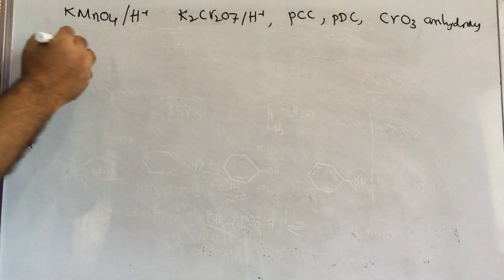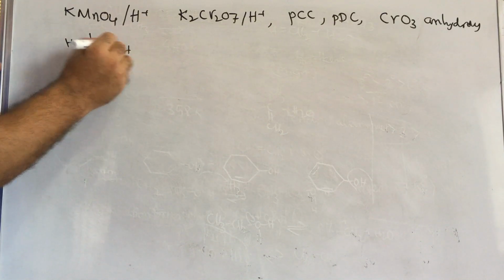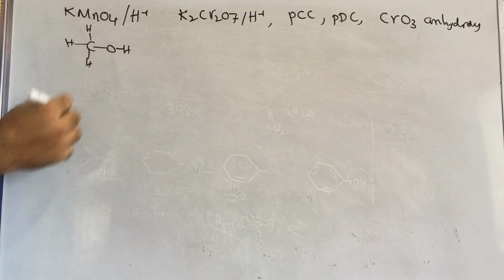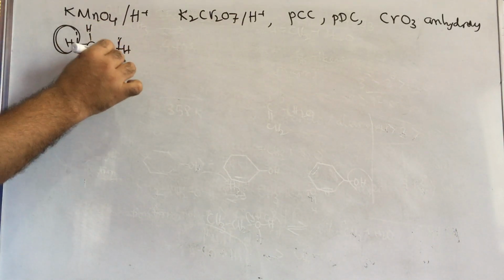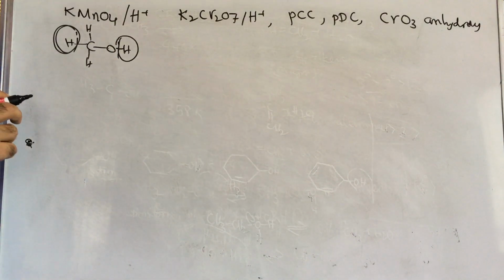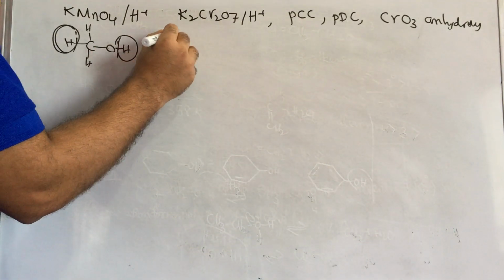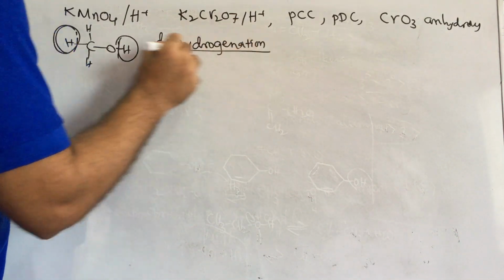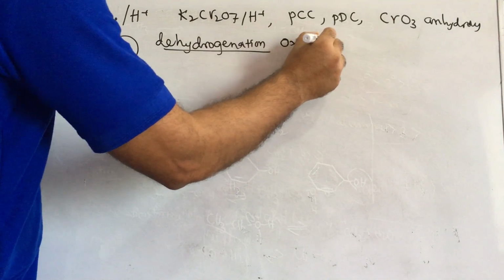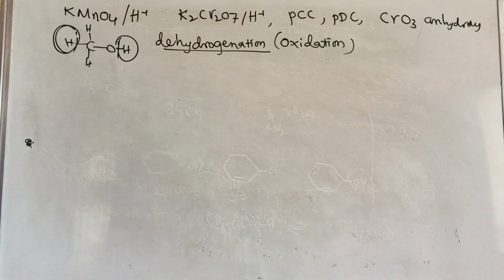So in this reaction, if I take the carbon, hydrogen and OH, here a bond breaks and here a bond breaks. So how many bonds are breaking in this oxidation? Two bonds are breaking: one is the OH bond, another is the CH bond. When two hydrogens are eliminated, that is called dehydrogenation. Dehydrogenation reaction or oxidation reaction. Why is it called oxidation? Removal of hydrogen from the compound is called oxidation.